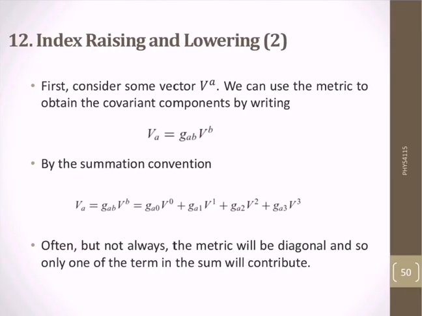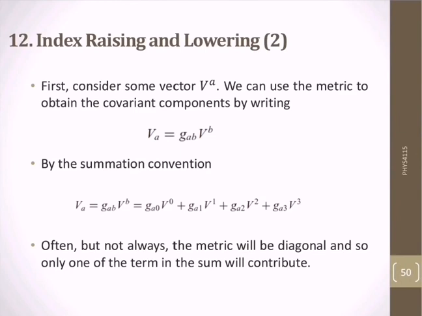First, consider some vector V^a. We can use the metric to obtain the covariant components by writing V_a is equal to g_ab V^b. By the summation convention, we can write the vector V_a as g_ab V^b.